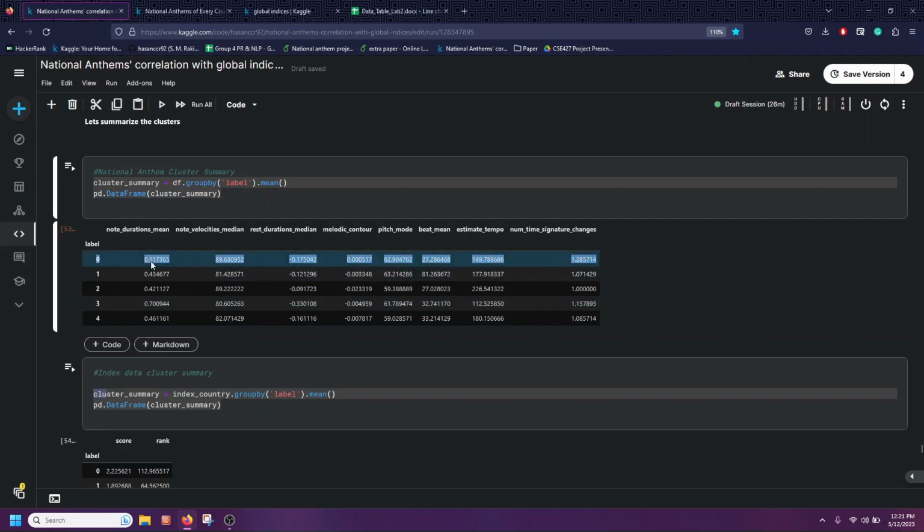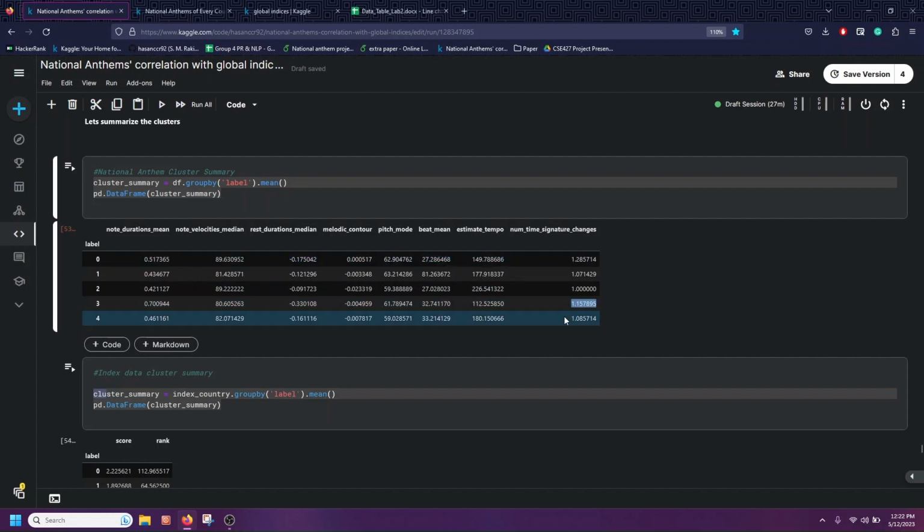So we can see the note durations of the countries are very different. Also the note velocities are very different. Rest durations are also different. It is much lower. Melodic control is quite similar. Pitch mode is also quite similar. Beat mean is very different, like it's 27 and it's 32. Tempo is the most different. I mean, the least peaceful countries have the lowest tempo, and the most peace loving countries have a moderate tempo or higher tempo. Number of time signature changes is also lower in these countries.